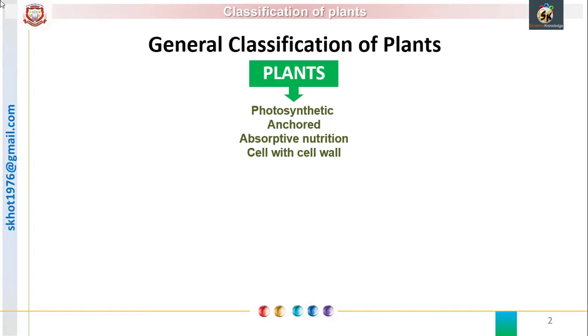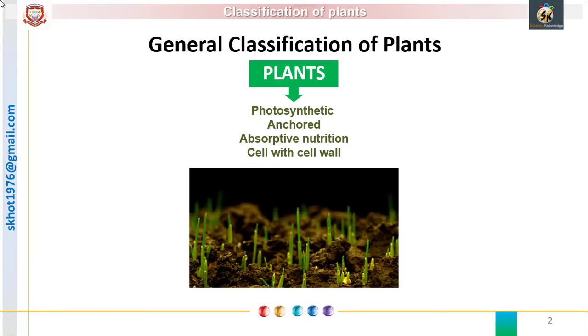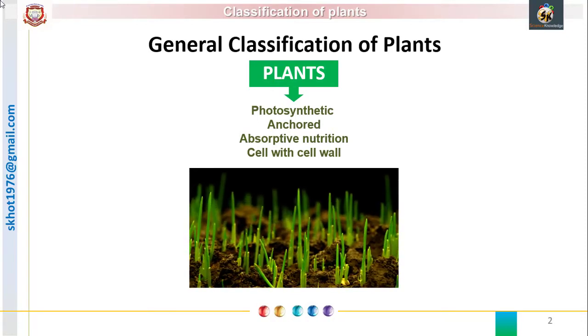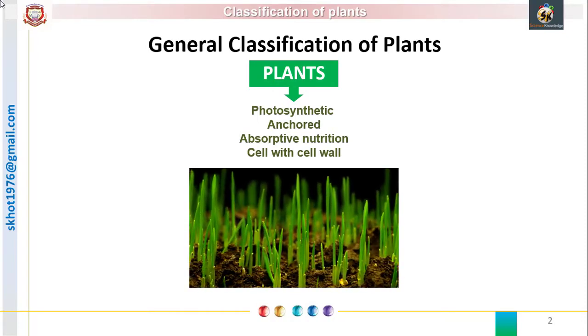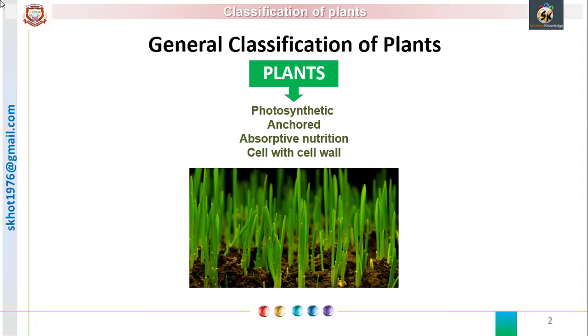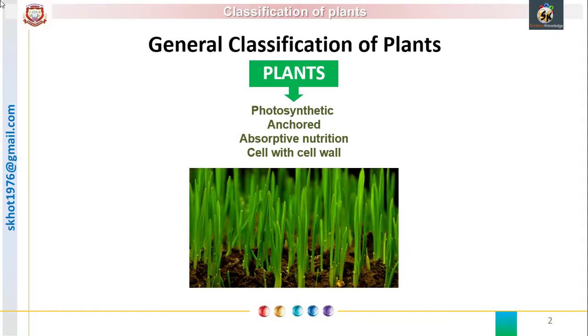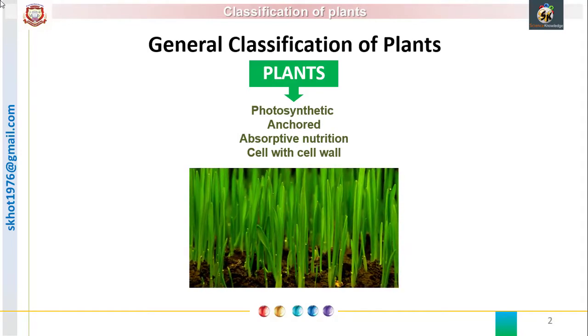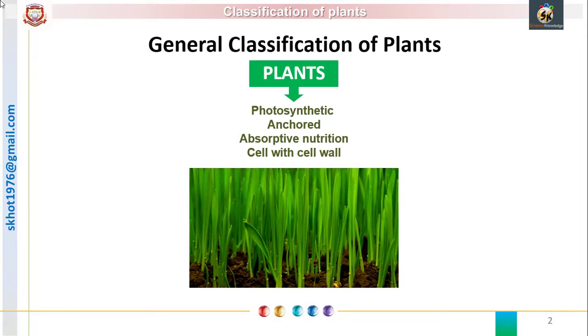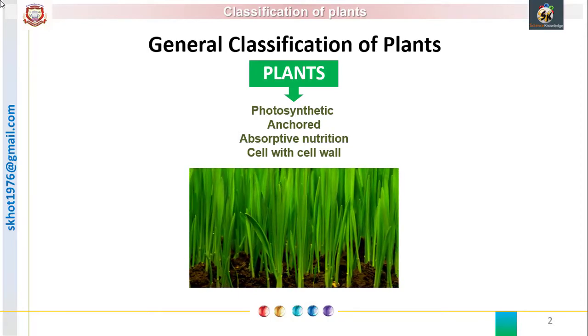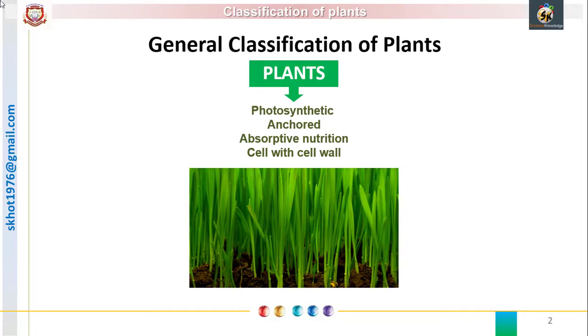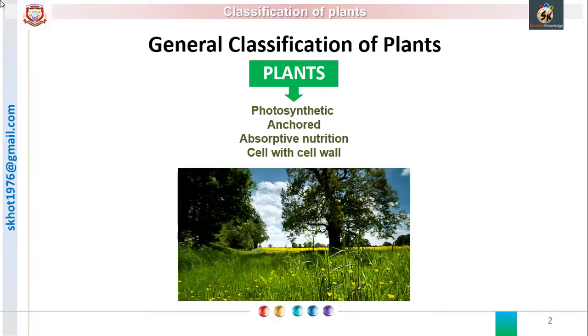Plants are the living organisms having the capacity of photosynthesis. Usually they are anchored in the substratum, so they have to complete their entire life cycle where the spores or seeds germinate. They have absorptive nutrition. That means they absorb only water-soluble nutrients and they cannot engulf or chew just like animals.